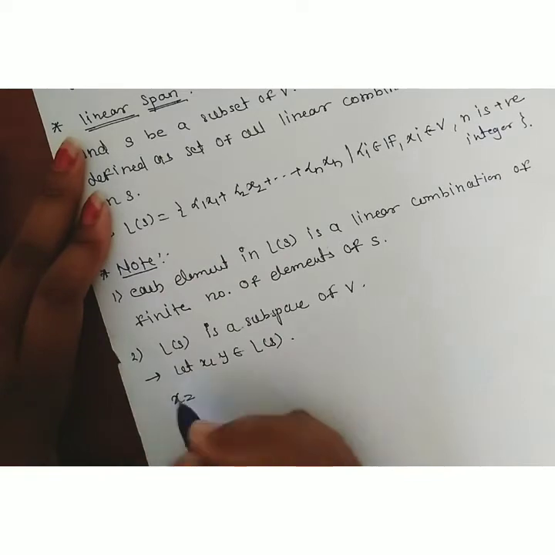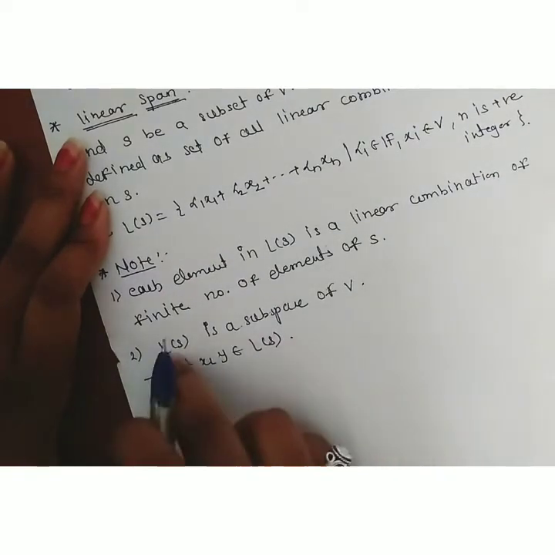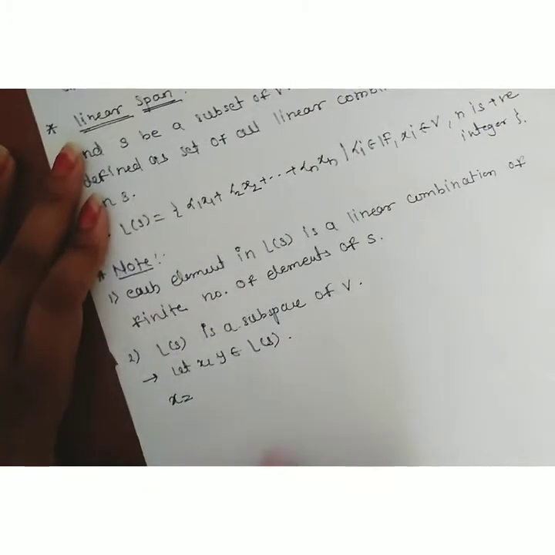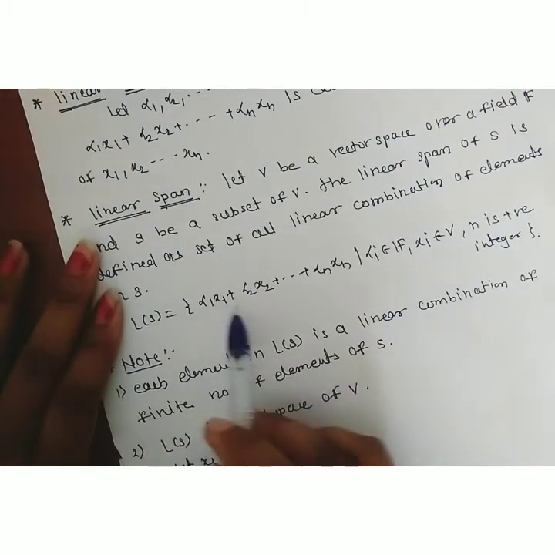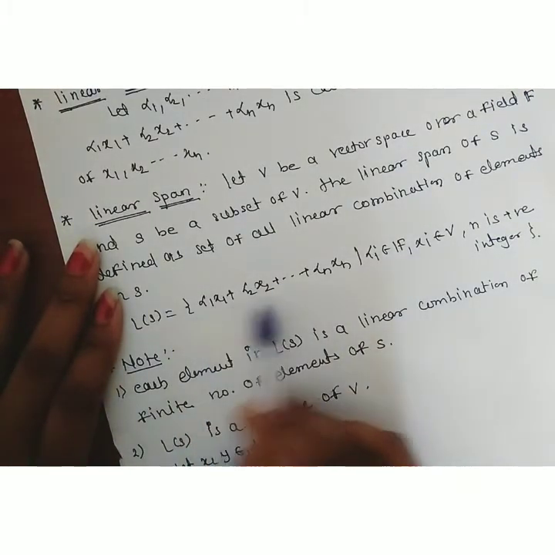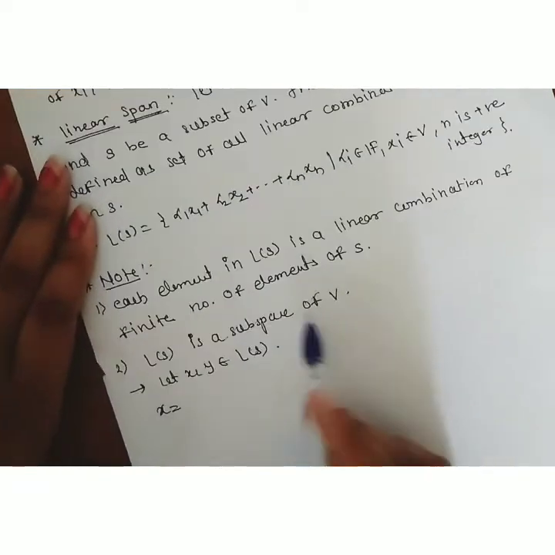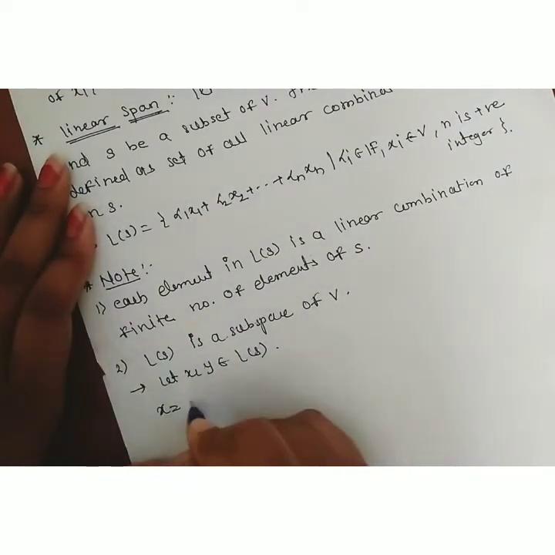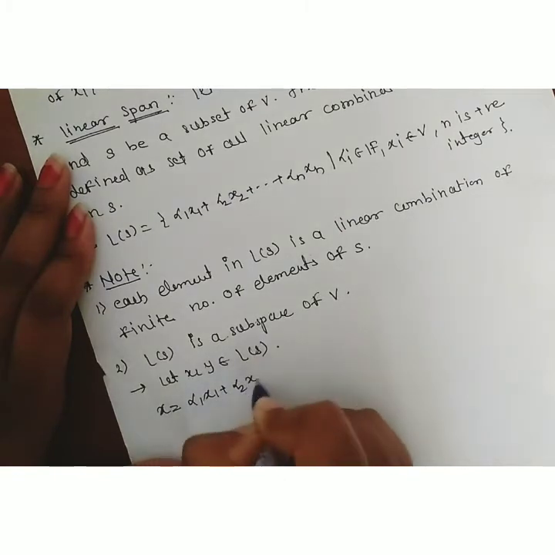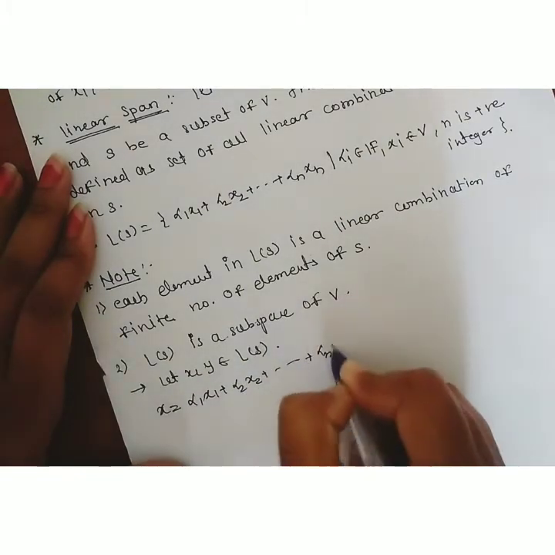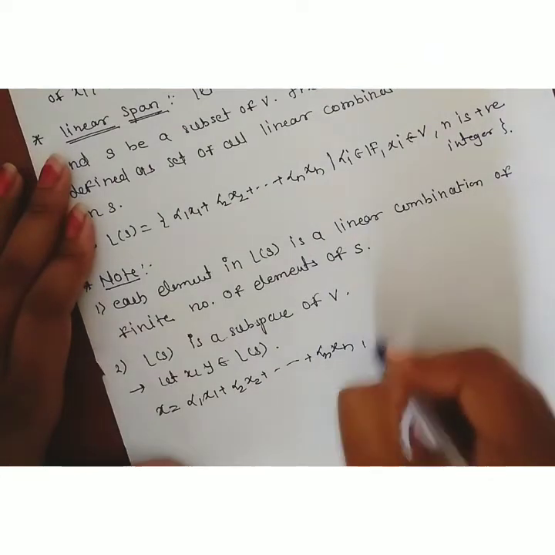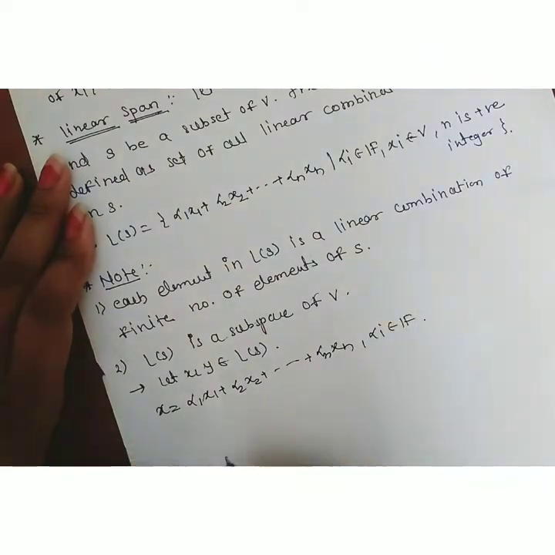Therefore, how does x look like? Since L of S is the set of linear combinations, the elements of L of S are of this form: alpha 1 x1 plus alpha 2 x2 up to alpha n xn. Therefore, x is equal to alpha 1 x1 plus alpha 2 x2 and so on up to alpha n xn, where alpha i belongs to field F, and the second member is y. y also belongs to L of S.